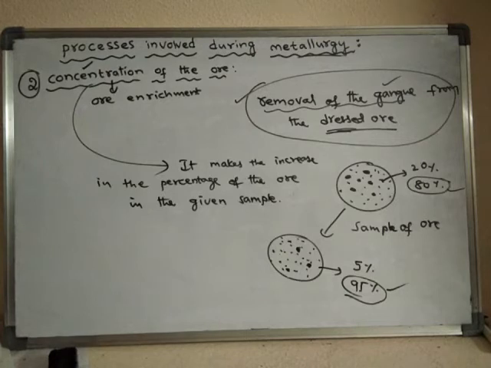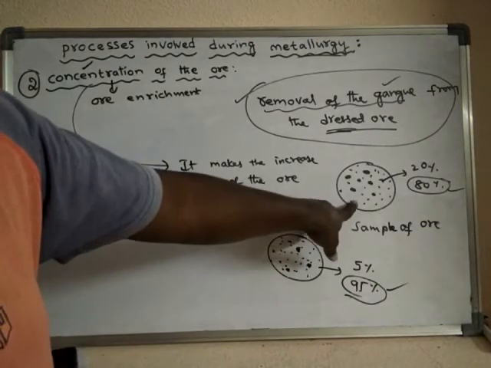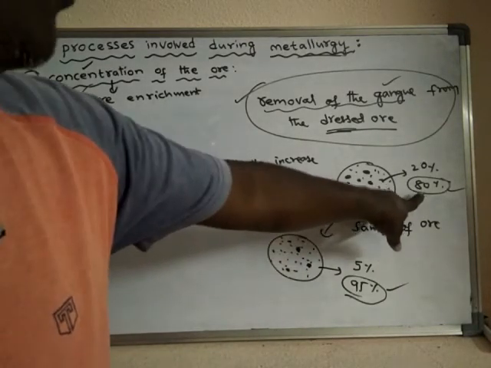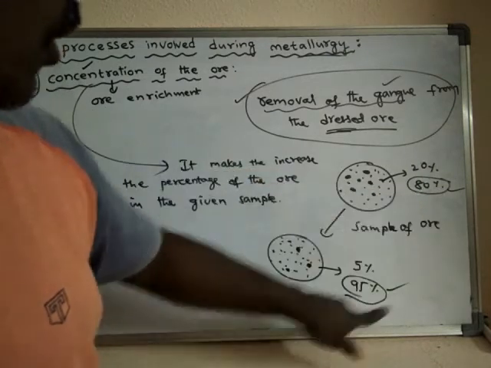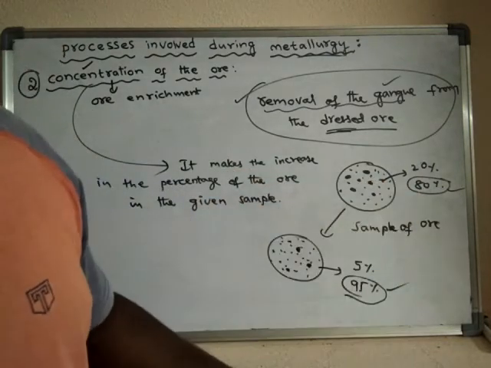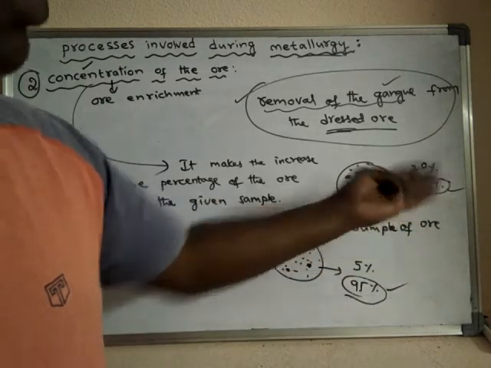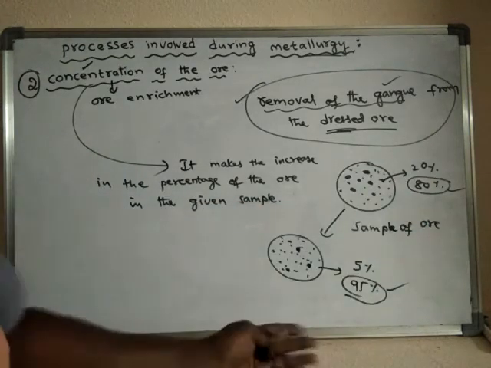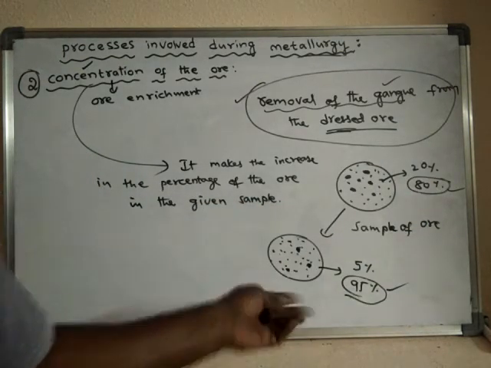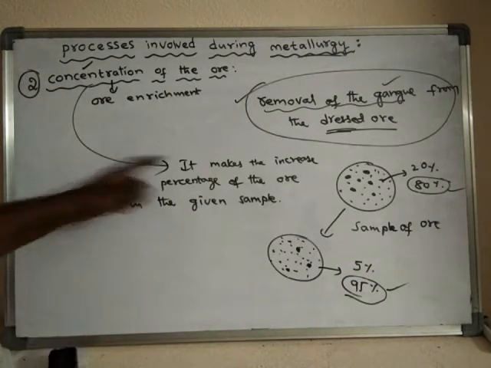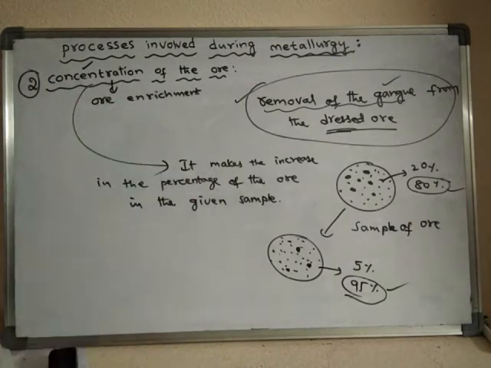That means in the given sample, the percentage of the ore is improved from 80 to 95%, or else from 75% to 90%, or else from 60% to 95% or 99%. Like that. So this is called concentration of the ore.